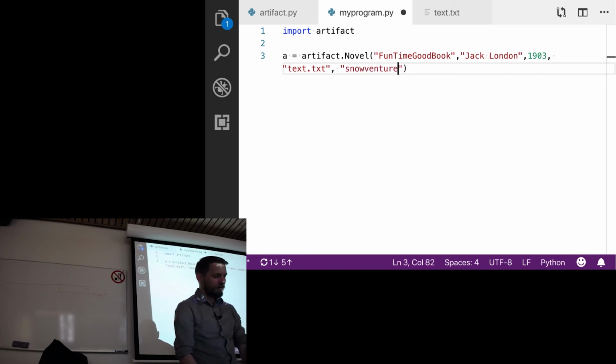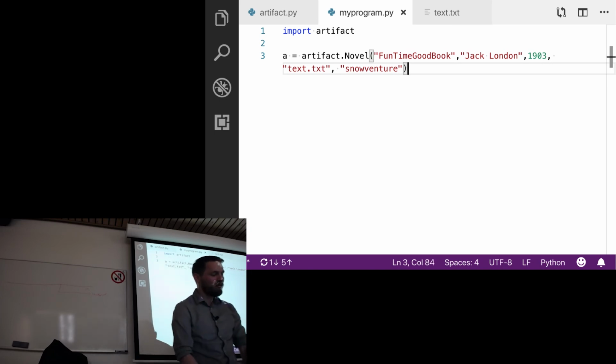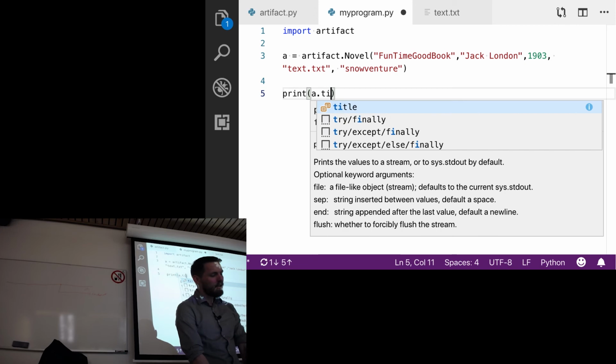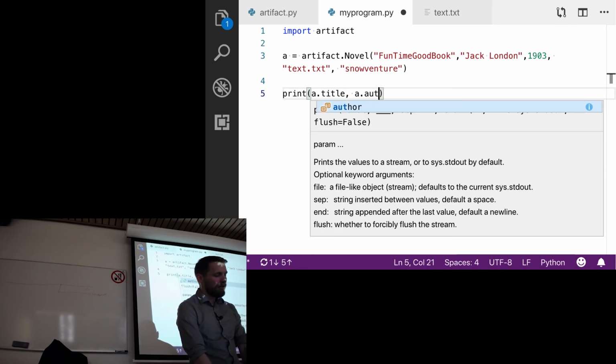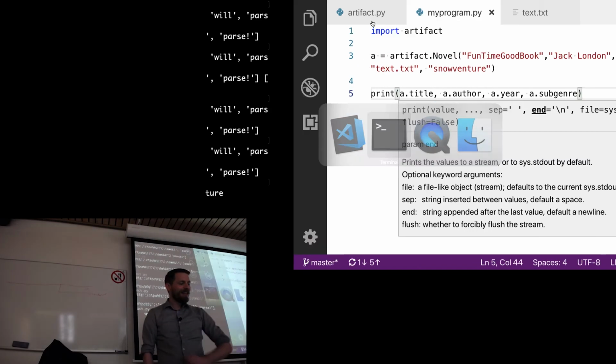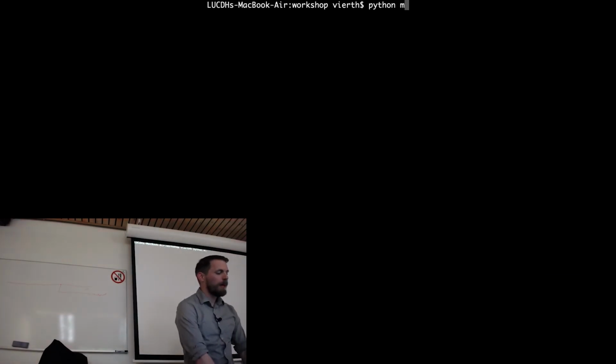snow venture. Okay, so I have this, and I can go ahead and print off some information about it. So we'll print a.title, a.author, a.year, and a.subgenre. Okay? So when I run this, I'll clear this, and I'll say python my program.